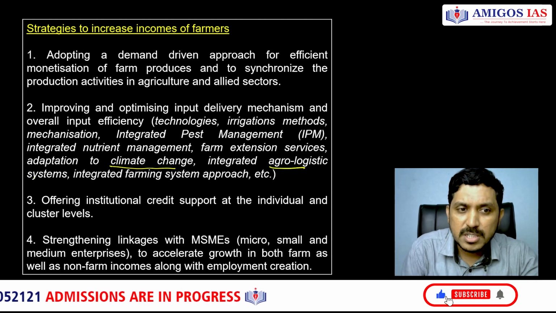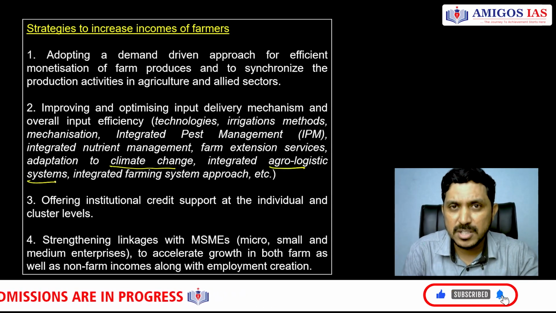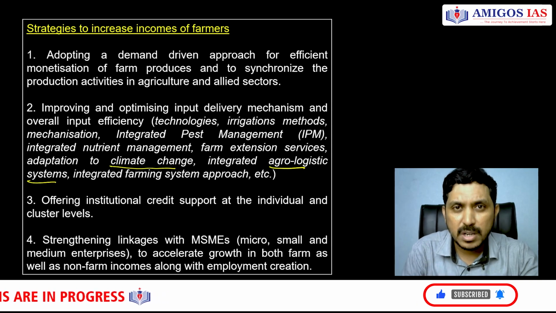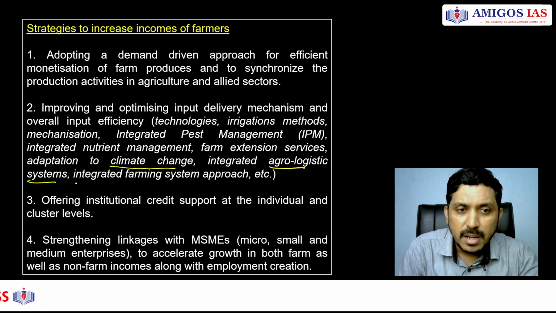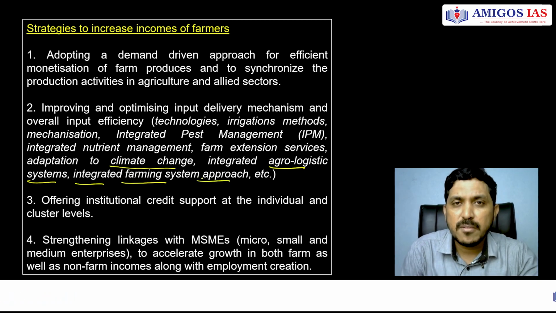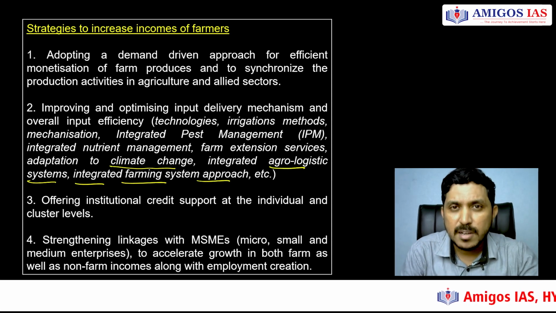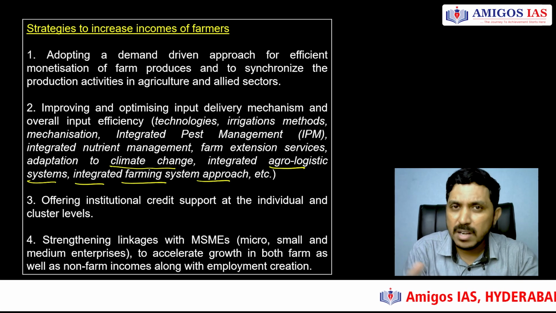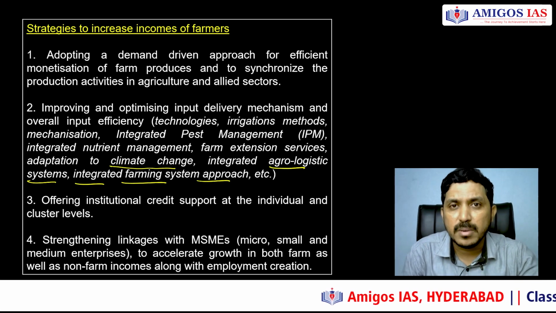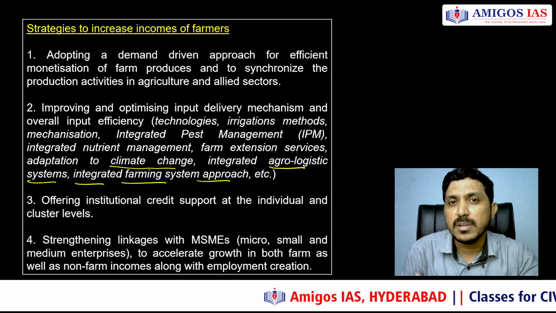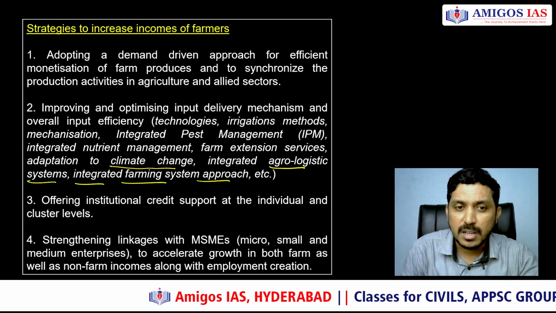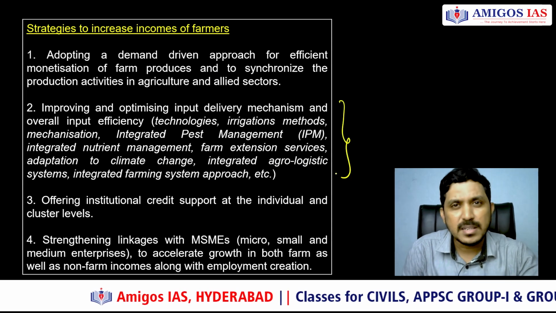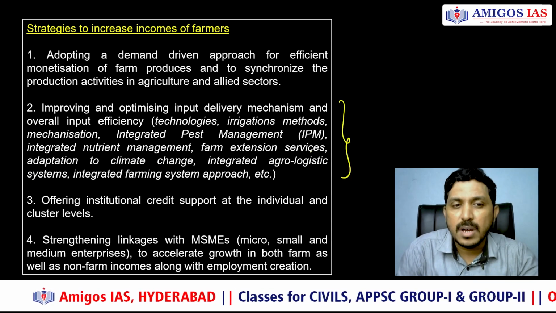Integrated agro logistic systems, that means agricultural logistical systems, meaning transportation and storage of these grains, all have to be better integrated and better managed. Integrated farming system approach means you have livestock, agroforestry, dairy farming, poultry farming, and along with that we have agriculture as well. All these have to be integrated, and then your incomes will be rising. It also enhances the productivity of the land if you use them efficiently. So all these techniques can be written in the main answers regarding how to increase the income of the farmers.